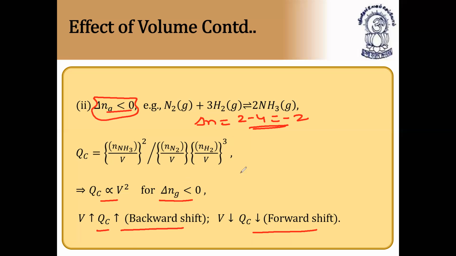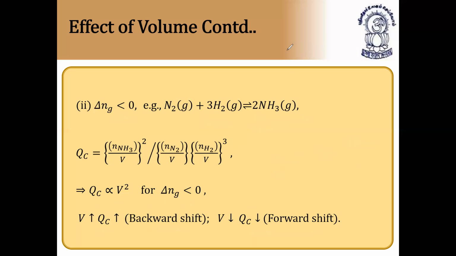So if QC is greater than KC, we already know it is backward shift. And if QC is less than KC, forward reaction. This we have already seen in the last lecture. So this is called QC and KC. As V increases, QC also increases. As V decreases, QC also decreases. Hence, the equilibrium will shift backward in the first case, and in the latter case it is forward shift. Next, continuation.